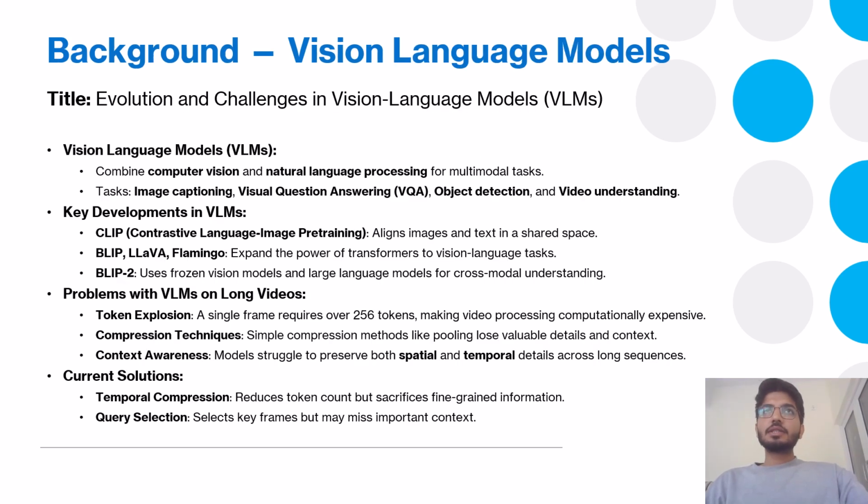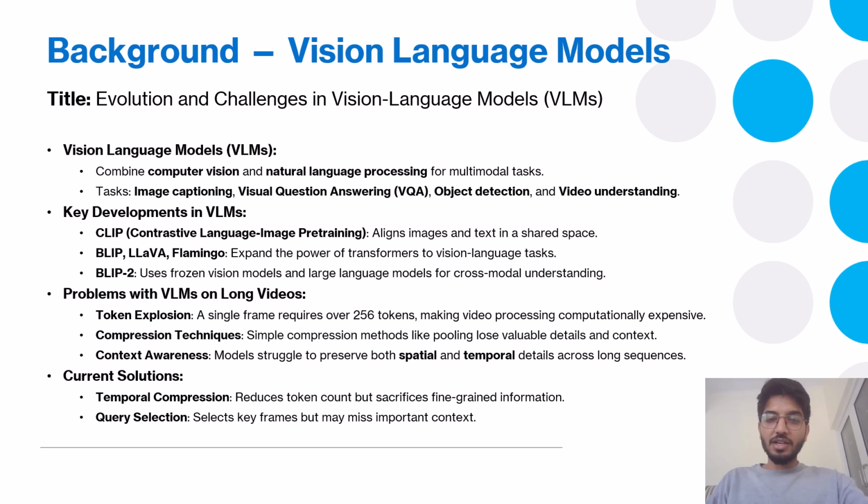Okay, so in this slide, we will dive into some past LLM models and how they used to address videos, what they used to do, and where they lack in processing long videos. So let's start. Earlier we had, and we still have, visual language models like BLIP, BLIP-2, and LLaVA, which combine image understanding with language generation. They work well on images and short clips, handling tasks like captioning or visual question answering. But when moved to long videos, these models break down.